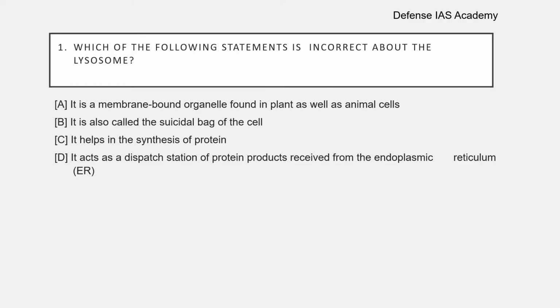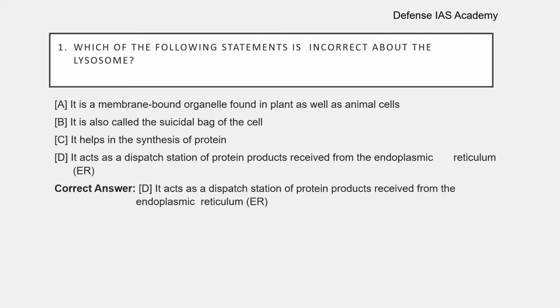Question 1. Which of the following statements is incorrect about the lysosome? Option A. It is a membrane-bound organelle found in plant as well as in animal cells. Option B. It is also called the suicidal bag of the cell. Option C. It helps in the synthesis of protein. Option D. It acts as a dispatch station of protein products received from the endoplasmic reticulum.